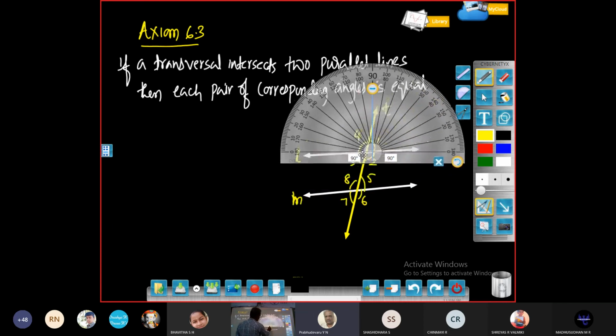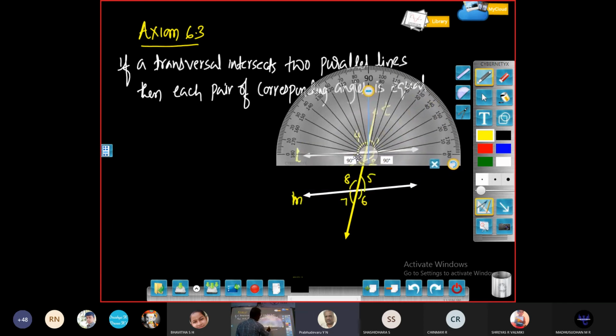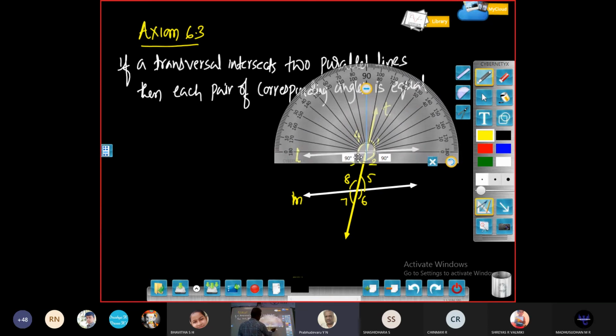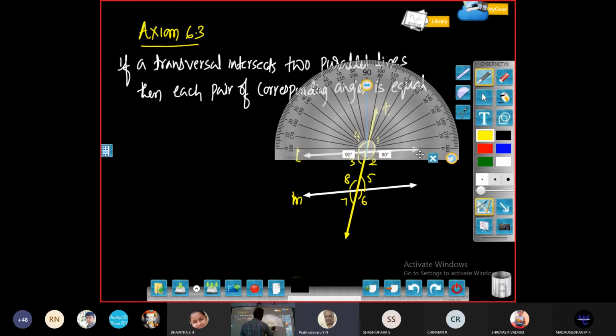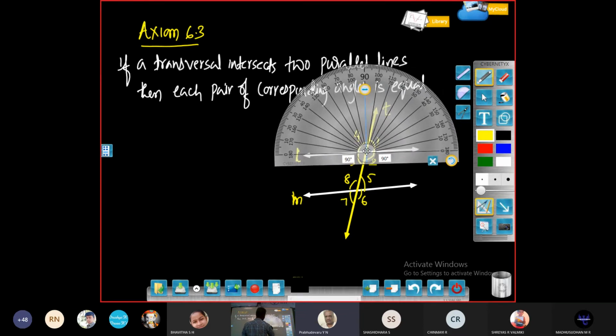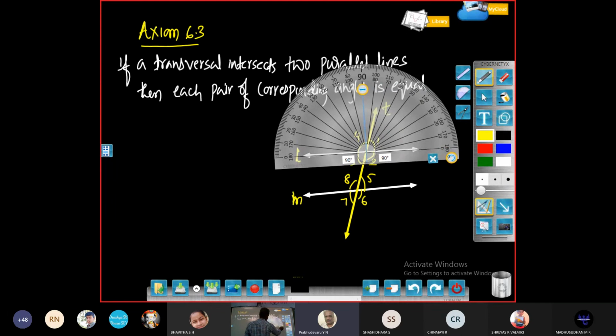If I keep a protractor on this point, you can see around 75. It is in between 70 and 80. You can measure this angle.